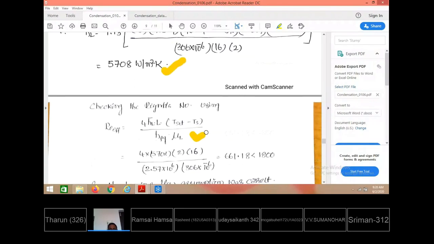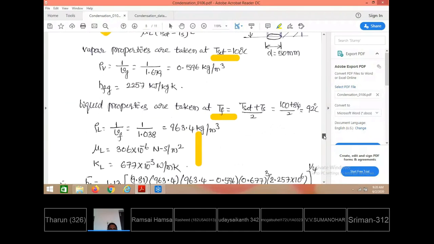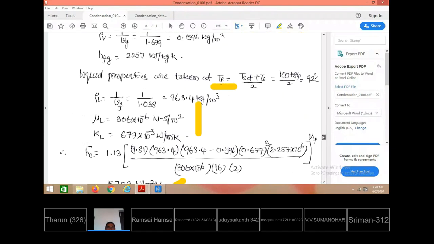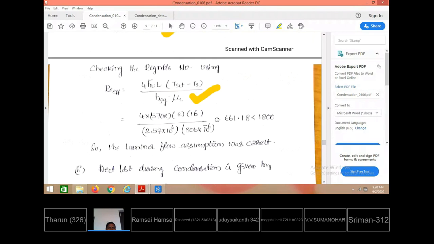But we are not sure whether the flow initially assumed as laminar is laminar or turbulent. So we estimate the Reynolds number using the relation we just saw. If this value is found to be less than 1800, then laminar flow takes place; otherwise, turbulent flow takes place. After substituting, the Reynolds number estimated is 661.18, which is less than 1800. Therefore, the initial assumption of laminar flow was correct and all the relations were applicable.